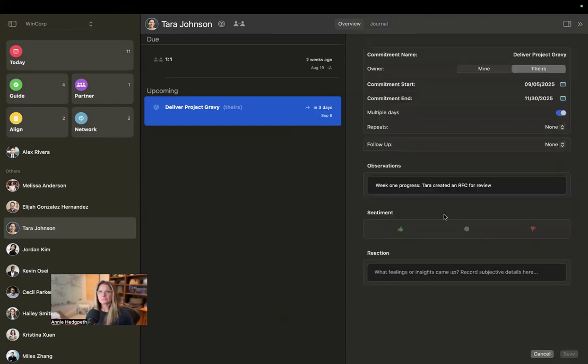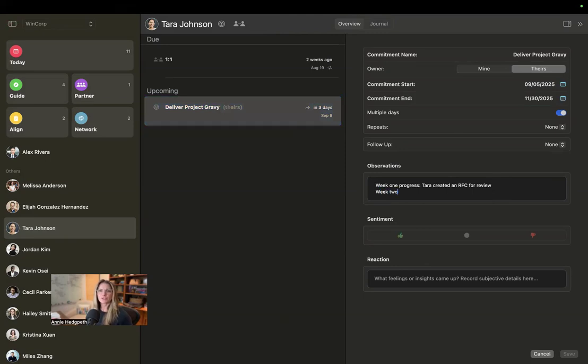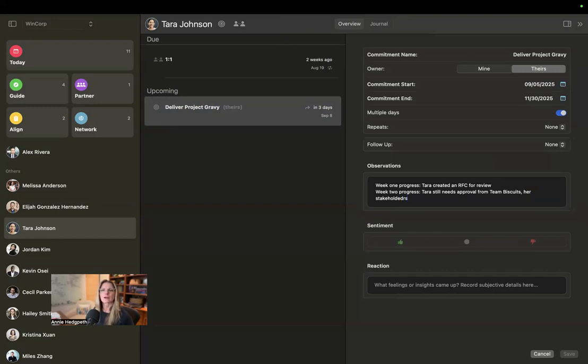So we're going to continue journaling. And that was a little weird. I'm going to admit that. Week 2 progress. Tara still needs approval from Team Biscuits, her stakeholders. And we're going to say it's going well. Tara is leading well.